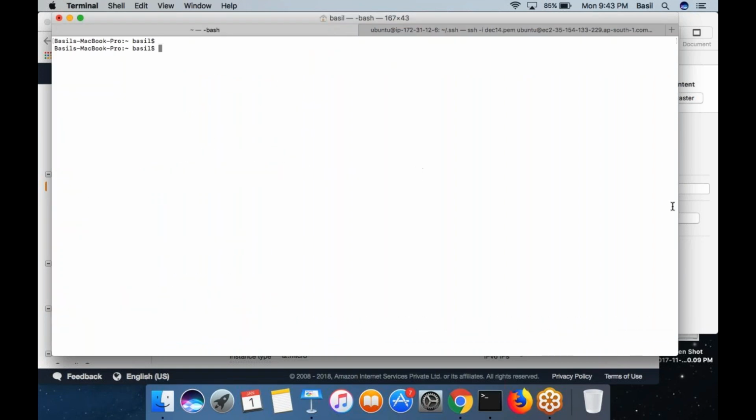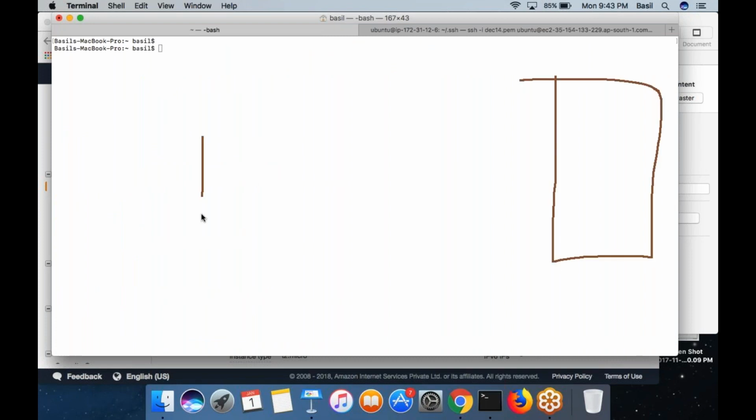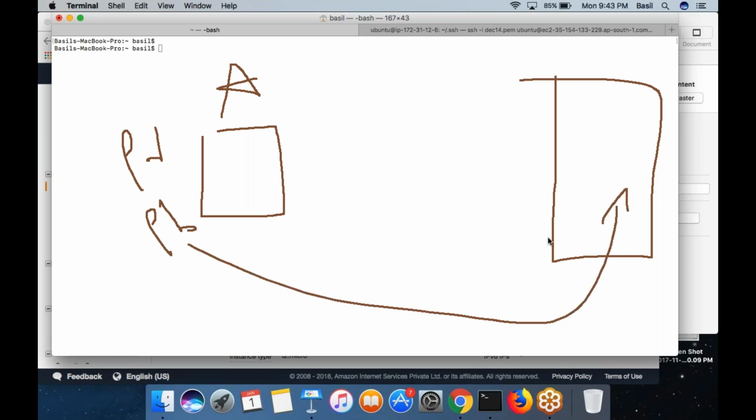So what all things did I do now? I created an EC2 machine. Then in my MacBook, this is computer A, I generated a key pair, a private and public key. The content of this public key I copied into the remote EC2 machine. Under which folder? /home/ubuntu/.ssh/authorized_keys. Inside that file, I copied my public key. Now using this private key from my Mac, I will try to log into the remote EC2 machine.